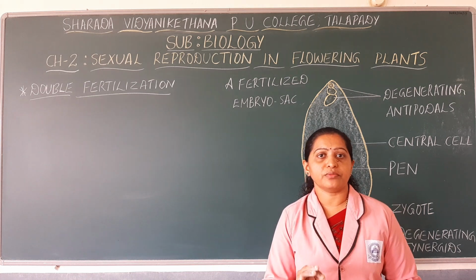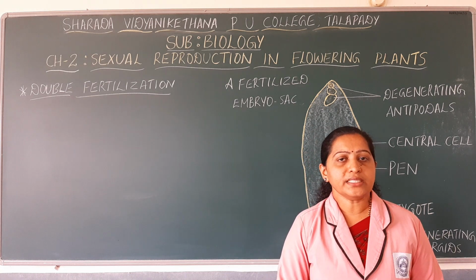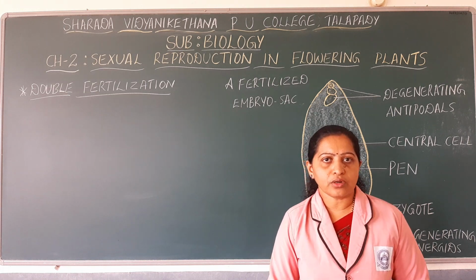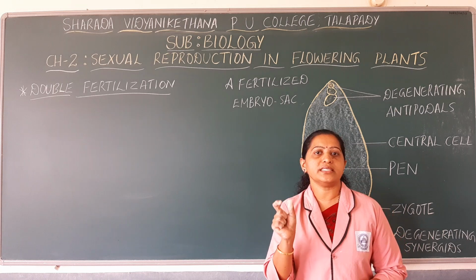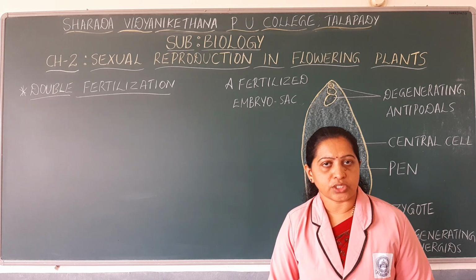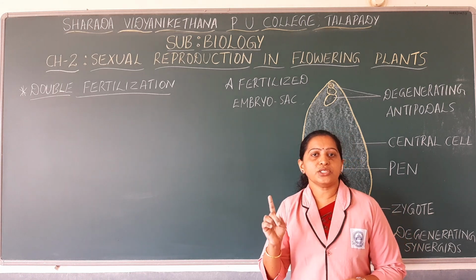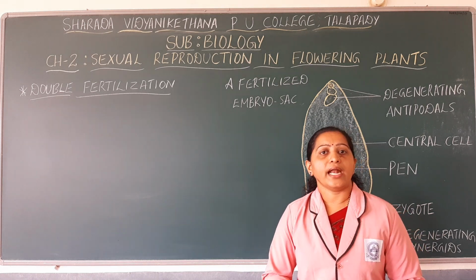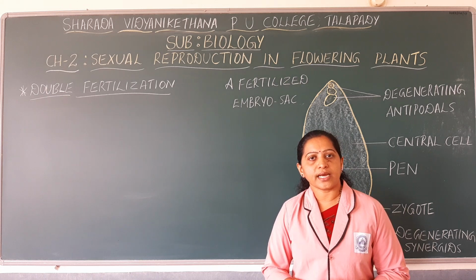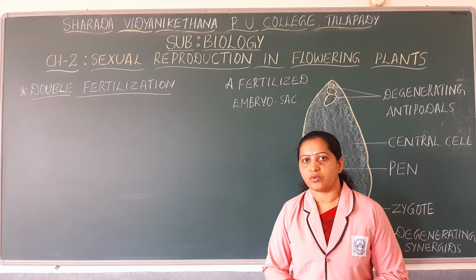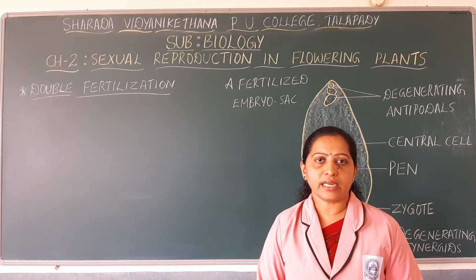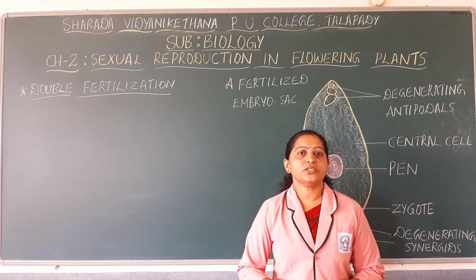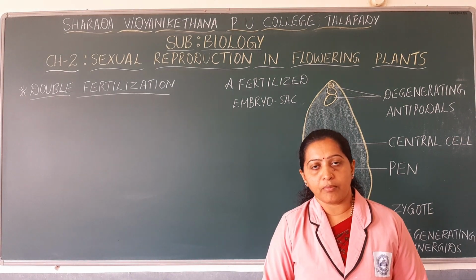Only in angiosperms, since two male gametes are released into the female gametophyte, two kinds of fusion occur, so the event is named double fertilization. Okay. So now let us discuss in detail why it is called double fertilization and what are those two kinds of fusion that occur inside the embryo sac.